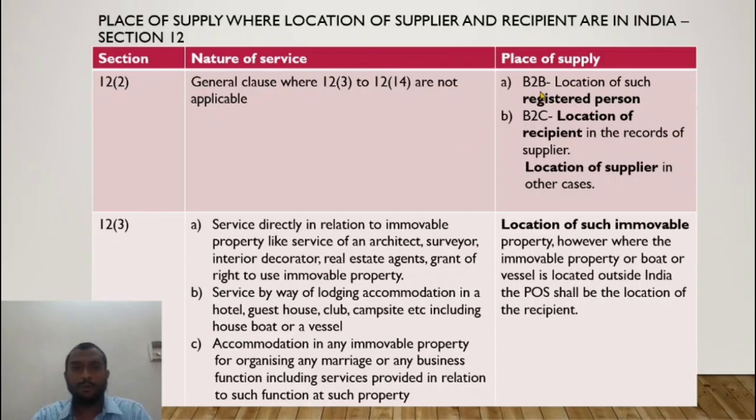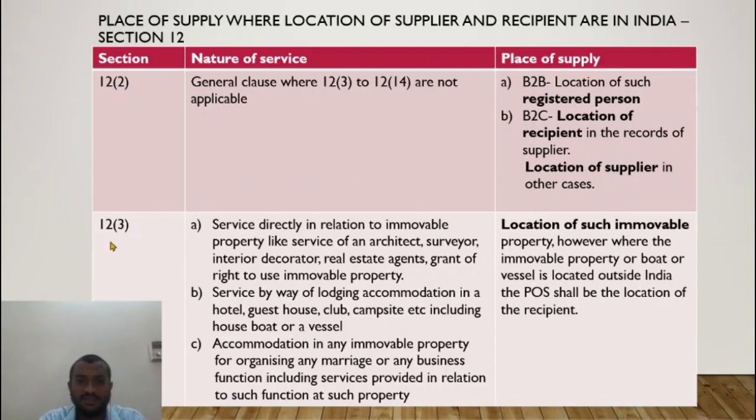In case of B2B, the location of such a registered person. In case of B2C, still I go for the location of the recipient in the records of the supplier, because I have to adhere to the consumption based tax. If it is not available, then the final option will be, okay, I am unable to find out, then I'll take the supplier's address, location of supplier in other cases. Understood? So this is the general clause. For everything, it will be the same logic.